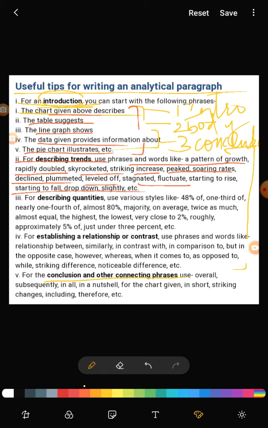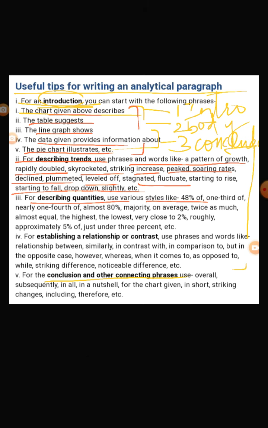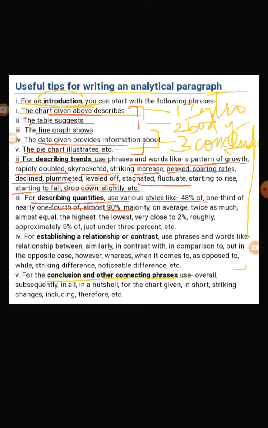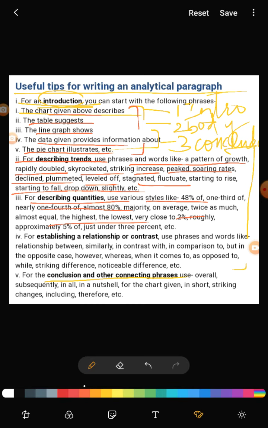Then describing quantities, various styles like 48%. You can talk about the percentage. इतना ऊपर, इतना परसेंटेज ऊपर गया, इतना परसेंटेज नीचे गया, हाईएस्ट क्या है, लो क्या है. Then establishing a relationship and contrast. आप contrast और compare कर सकते हो. For example, in this worksheet you can compare sharing कितनी बड़ी है और fighting कितनी कम बड़ी है. So you can talk about that.